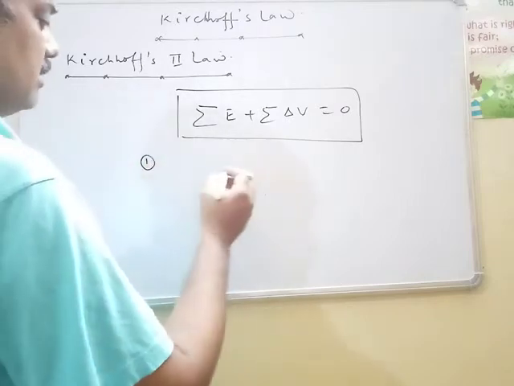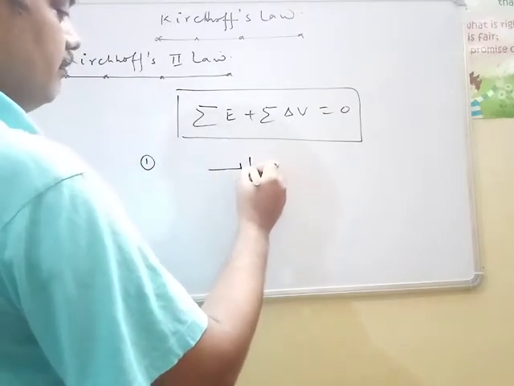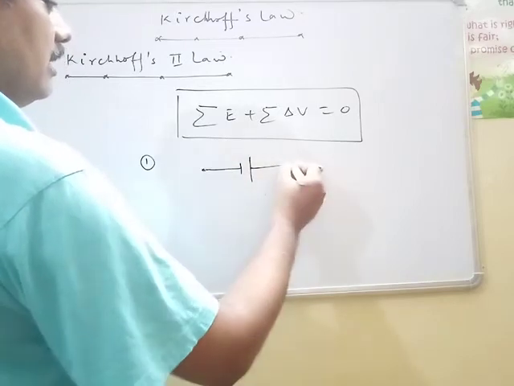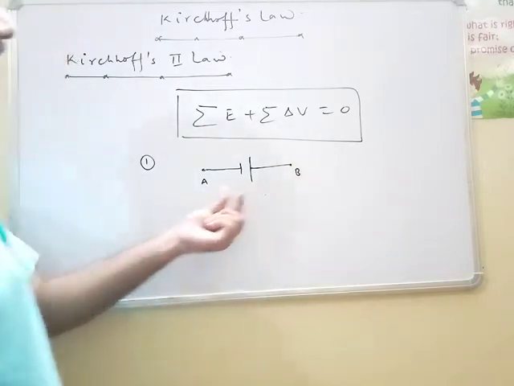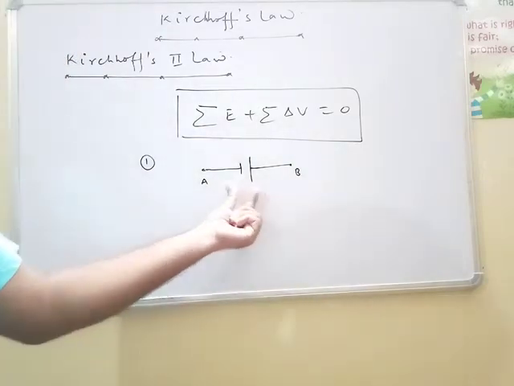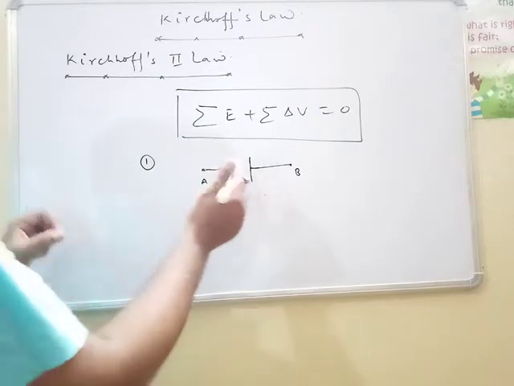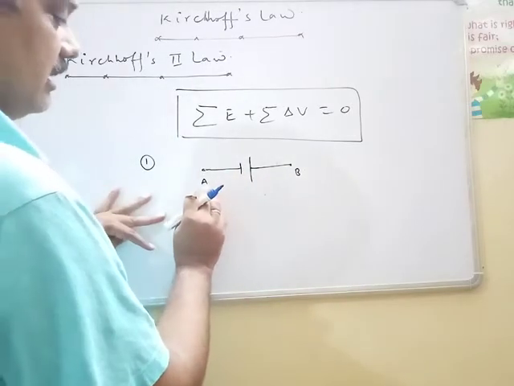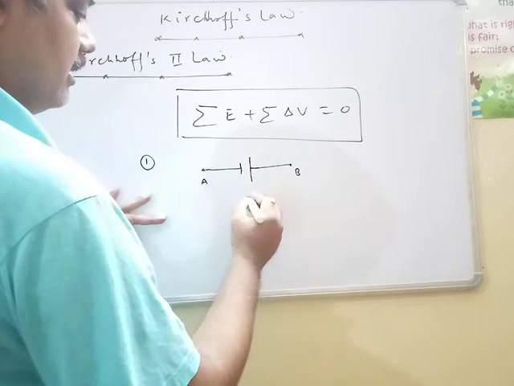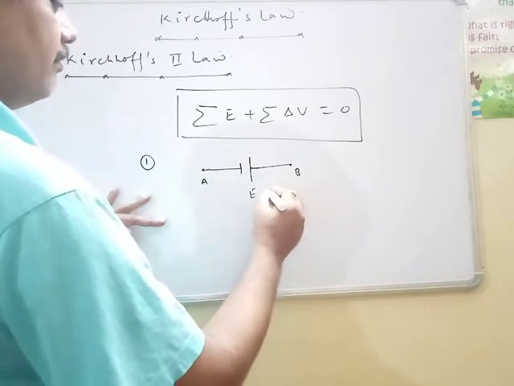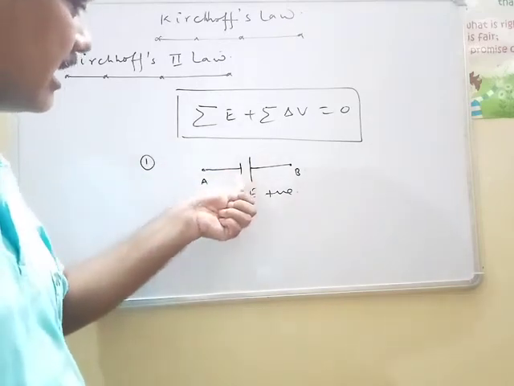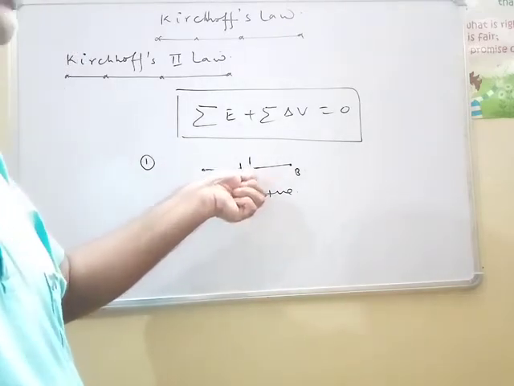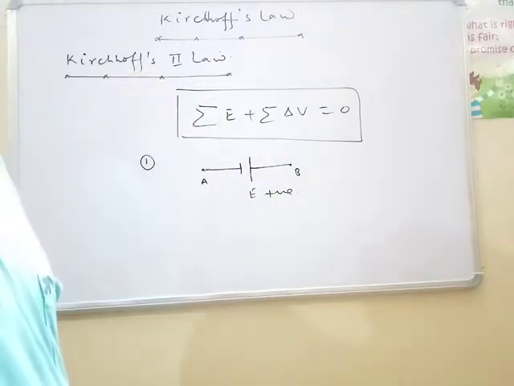For EMF, if we travel in a circuit from A to B through a source of EMF, then EMF will be positive if we reach the negative terminal first and later the positive terminal.